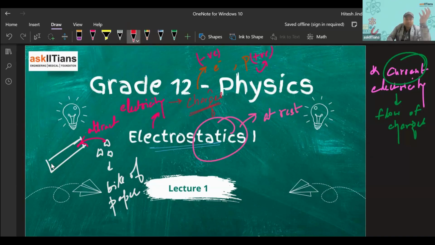Let's say this scale might be having negative charges. But are these charges flowing? No, these charges are not flowing. These charges are at rest. They are just resting on this scale. And when the scale comes close to these bits of paper, it attracts them. We will also look at how this attraction takes place. We need to keep in mind that in this chapter, electrostatics, we'll be talking about the effects of charges at rest. So let us start.